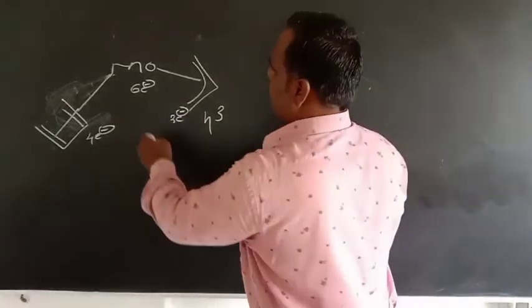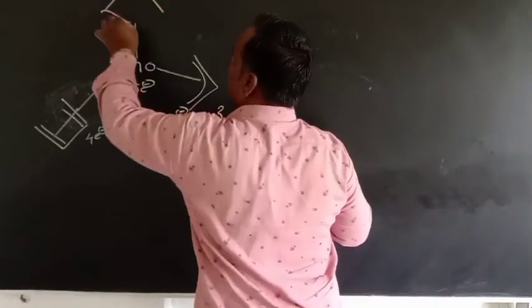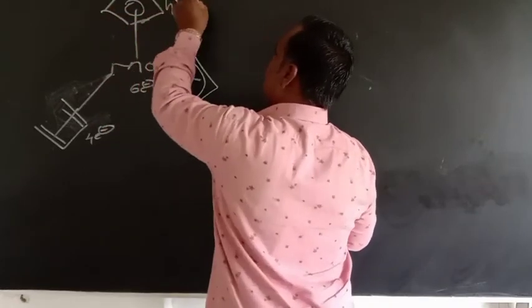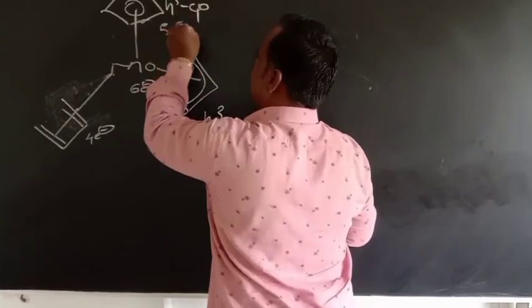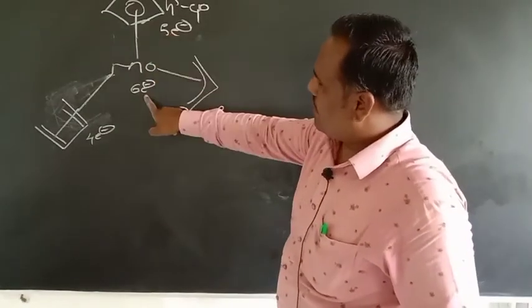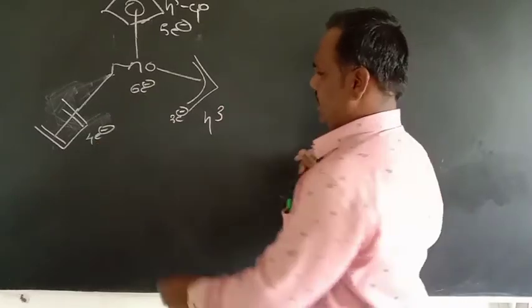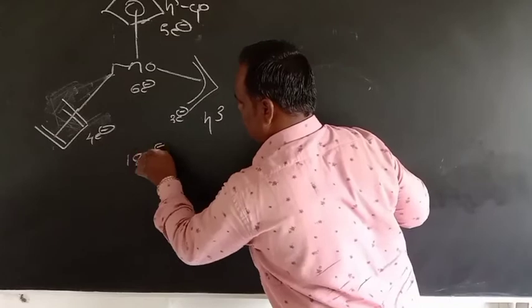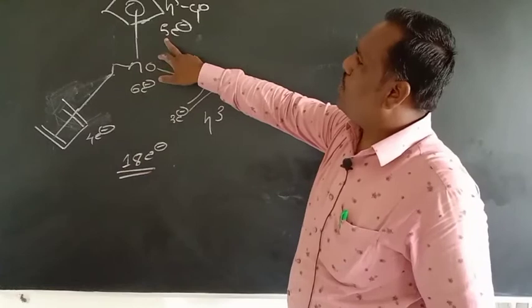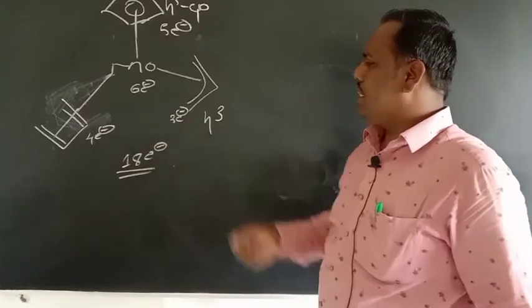If you join a cyclopentadiene ligand, eta 5 Cp, it contributes 5 electrons. So 5 plus 6 is 11, 11 plus 4 is 15, and 15 plus 3 becomes 18 electrons. So this is an 18 electron species.